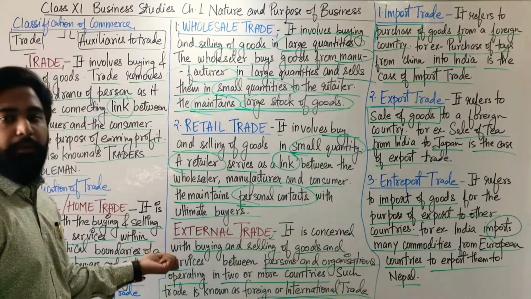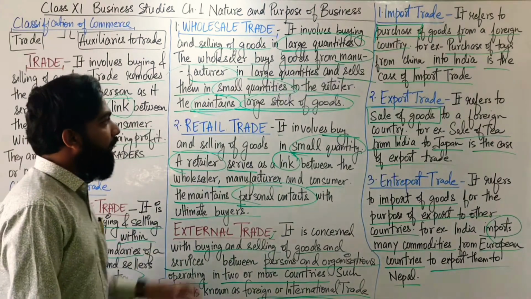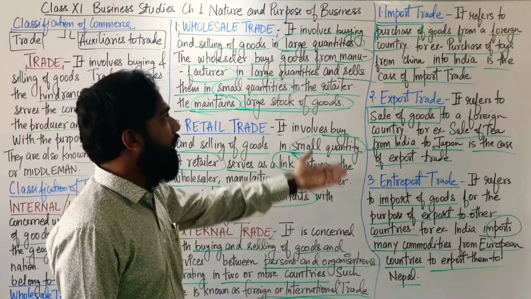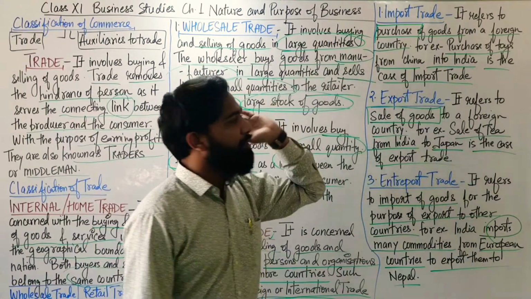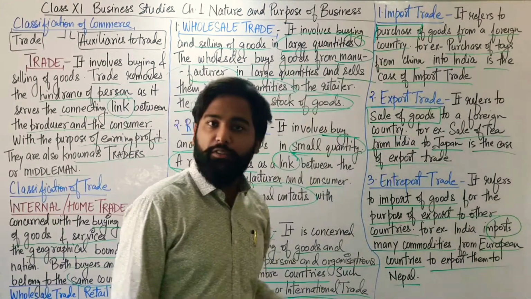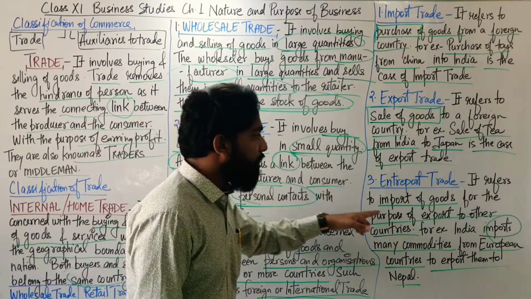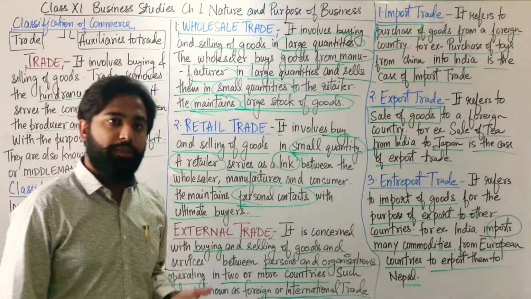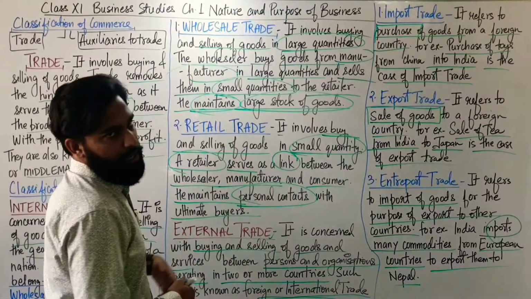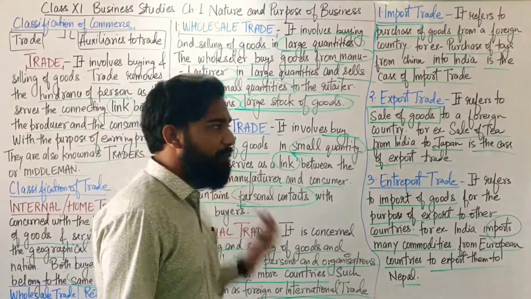And after that we came to know about the external trade, and it is further divided into three components, three parts, which is import trade, in which goods are purchased from another country. Export trade means selling of goods to another country, and entrepot trade means import of goods from another country for the purpose of export of goods to other countries. I hope this is very much clear to you.